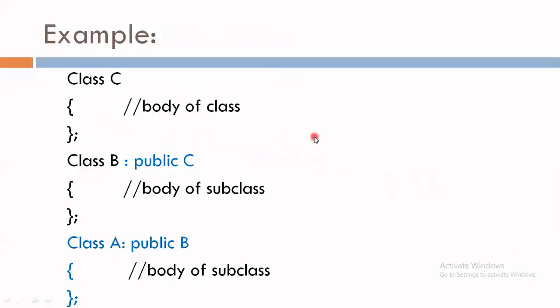This is the way we define it: class C is the parent class, from it we have class B as a child class, and from the derived class B we can have another derived class, class A. So this is known as multi-level inheritance.